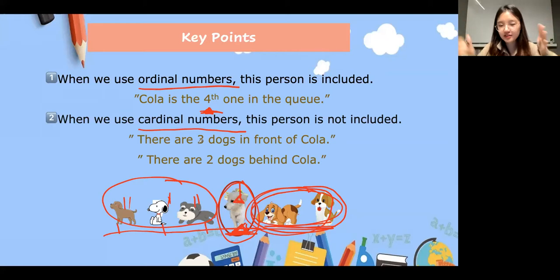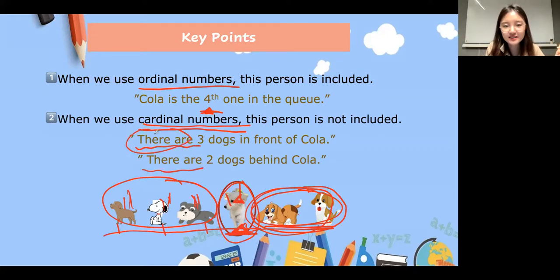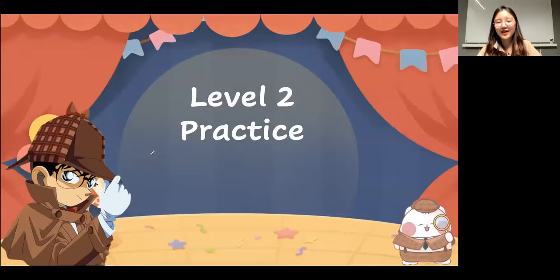When we use the ordinal numbers, the first one, like 1, 2, 3, 4, then this one will be included. But if we use the cardinal numbers, this person will not be included. And usually, everyone, when there is a "there be" sentence, then usually the cardinal numbers will appear. Okay, so let's have some practice.